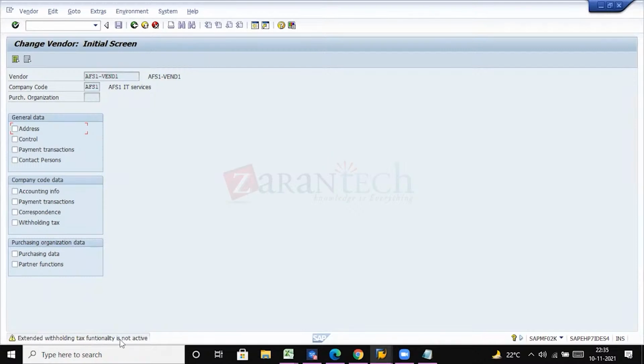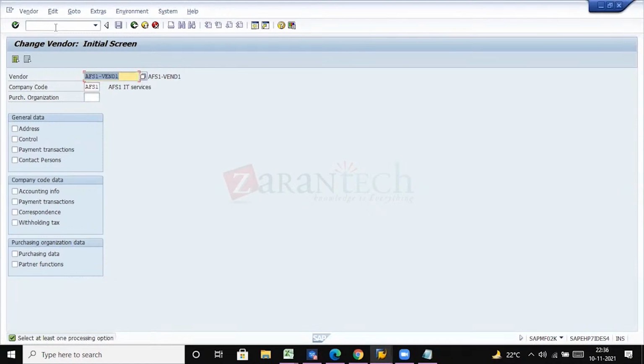Extended withholding tax functionality is not active. Can you see this? Since we have not activated it, that's the reason it is popping up. It will not allow us to proceed ahead since it is not activated.